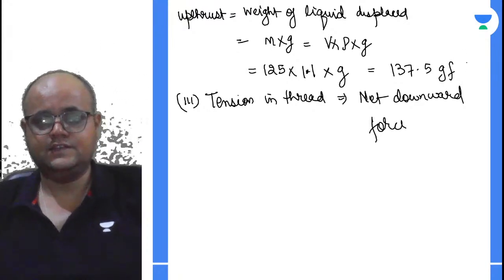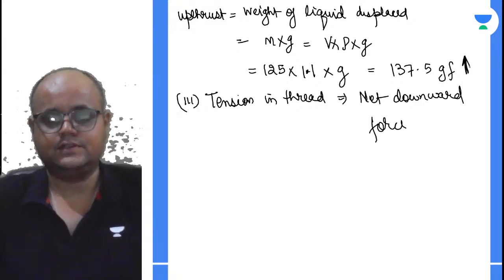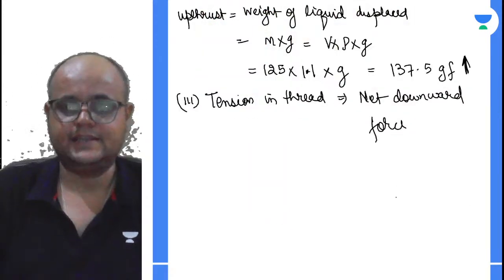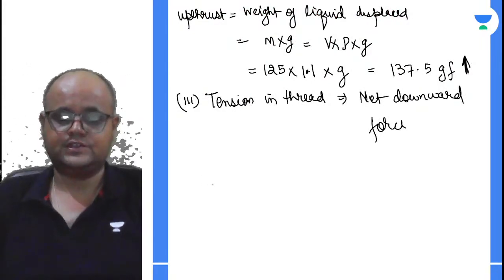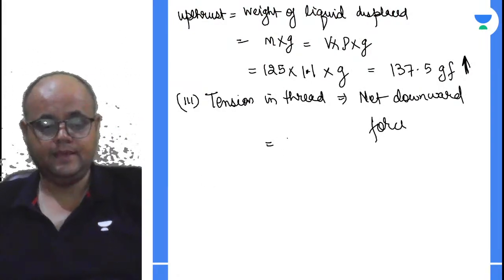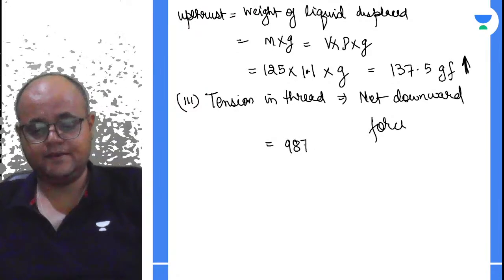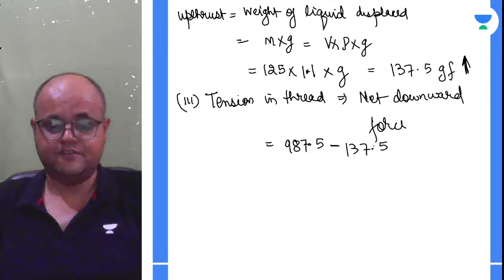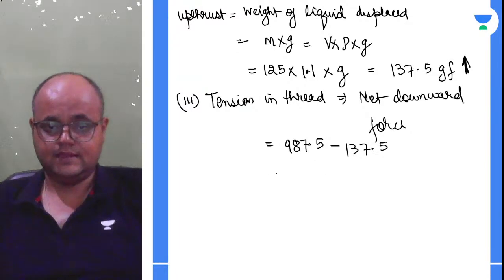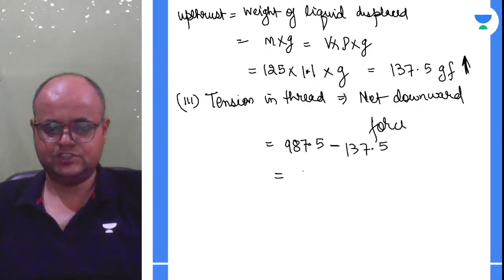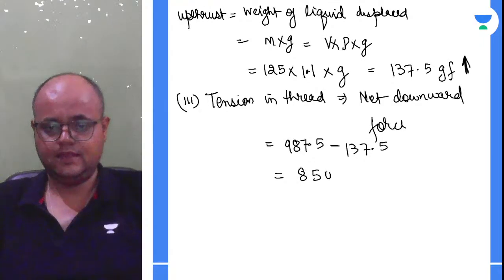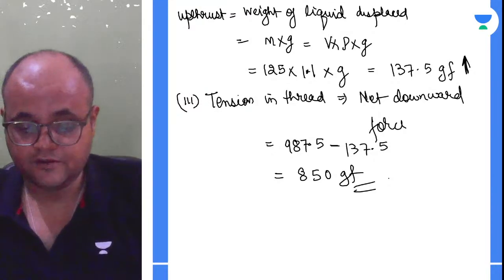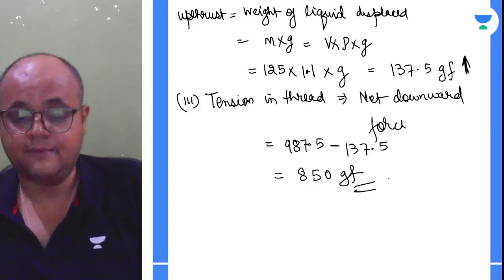Now look, this is upthrust. This will be acting upwards, and this will be acting downwards. So what is the net downward force? The net downward force will be 987.5 minus 137.5, right? This will be 850 gram force. Fine. I hope the logic is clear to all of you. This will be 850 gram force.